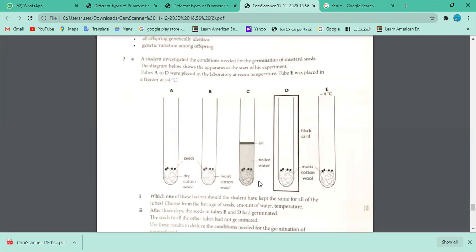What is common? All of them have cotton and seeds. Okay, this is common for all. So what is uncommon? Some are dry cotton, some are moist, some are totally submerged in water. Okay, and there's another difference in temperature, that one is at room temperature, another is at -4 degrees Celsius.